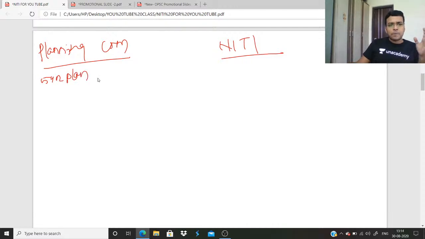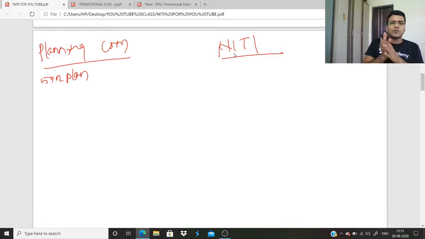So why was the Planning Commission discontinued and the government established NITI Aayog instead? There must be some flaws associated with the Planning Commission, which resulted in the failure of economic planning in India. That's why the government thought that the Planning Commission was no longer able to bring progress in India, so we should dismantle it. Clear? This is the approach.